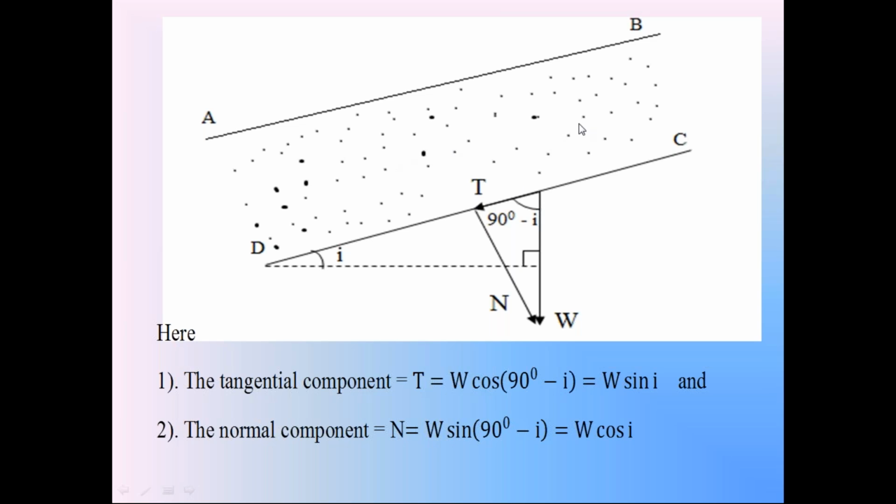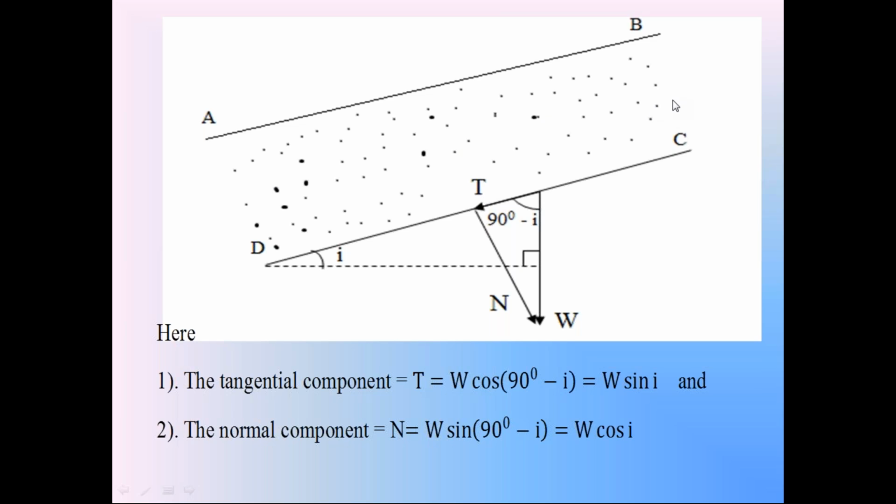When the force is parallel to the body, that is soil or whatever it may be, we call this T the shear force. So this tangential component T is acting in the downward direction. It is the shear force on the soil mass. This shear force T creates the shear stress in the soil mass. The direction of the shear stress is in downward direction.